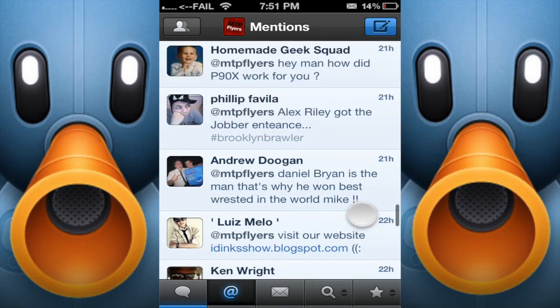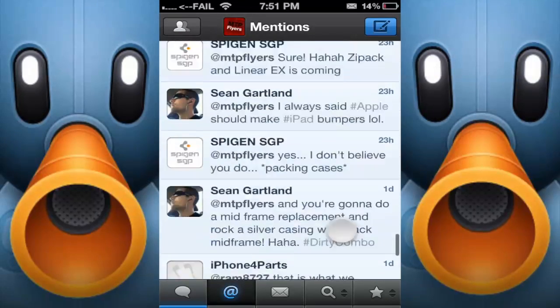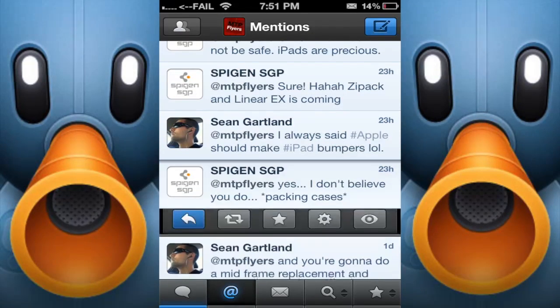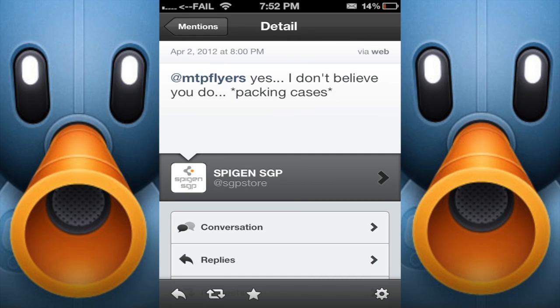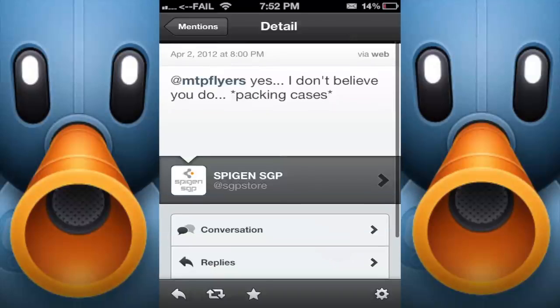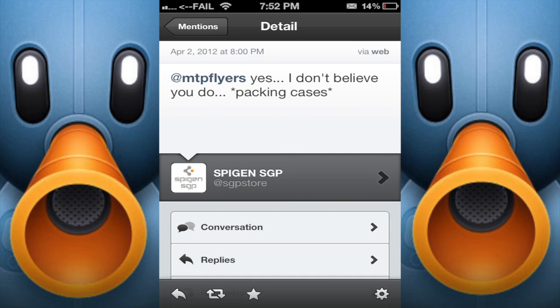As you saw there, when I tap on the tweet it opens up at the bottom. It doesn't take you to a different screen. It keeps it right there. So if you like to focus on just the conversation, you tap on that and it will take you to a different screen. So it's a little slower in that aspect. I've seen other applications that will take you to a different screen automatically, and then you can do what you need to do. But for me, I think this works great, and maybe it will for you, maybe it won't.